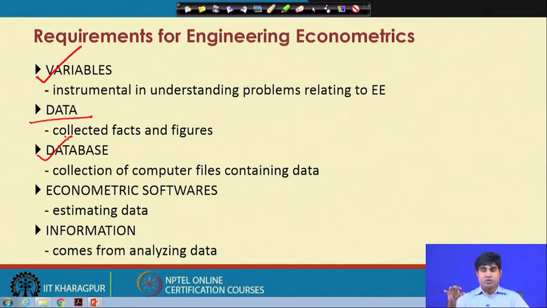There are two ways you can have the data for engineering econometrics requirements. There is the primary source, called primary data, and the secondary source, called secondary data. Primary source means you go to a particular respondent or organization at a particular point of time and get the information corresponding to that decision variable.